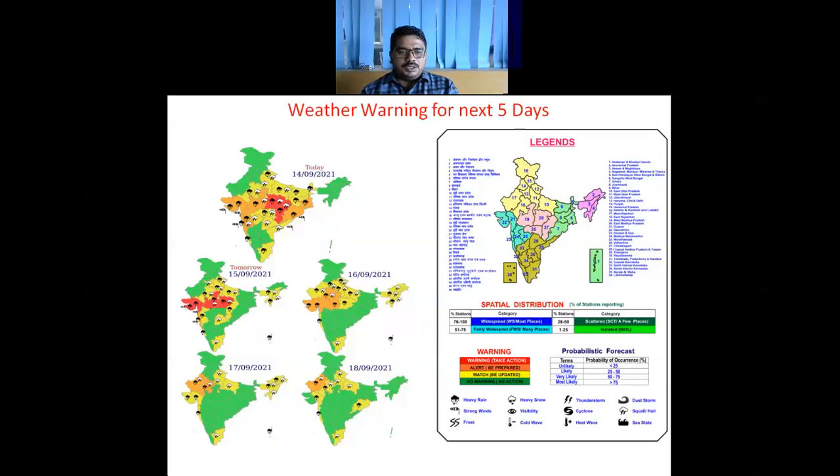On 18th, we can see that the orange color shows over West Rajasthan. That is, very heavy rainfall at one or two places is expected over West Rajasthan on 18th, and heavy rainfall at one or two places over East Rajasthan, Gujarat region and Konkan and Goa. So under the influence of the likely formation of a cyclonic circulation over northern parts of the Bay of Bengal, we can see a likely increase of rainfall from 18th over Odisha and from 19th over GWB also. So a fresh spell of heavy rainfall is expected over Odisha and Gangetic West Bengal from 18th onwards. So these are the weather warnings for the next 5 days.